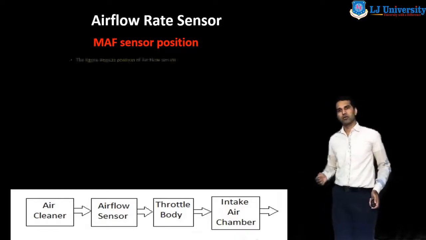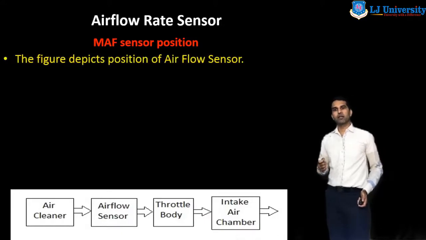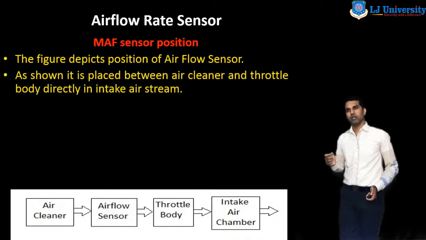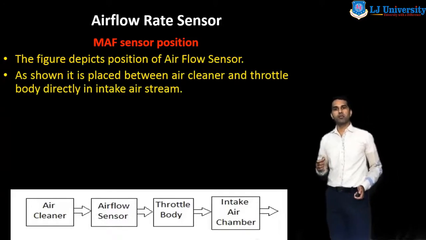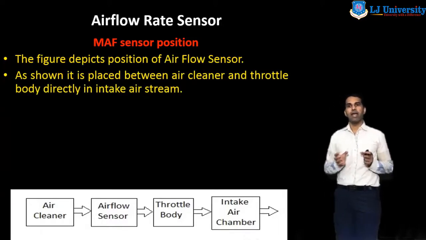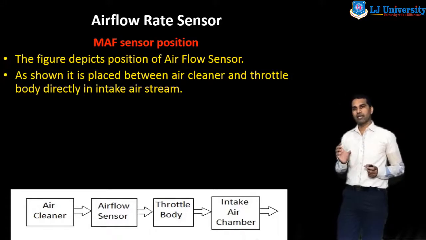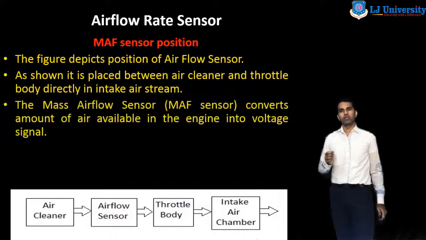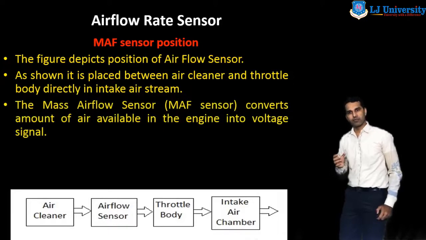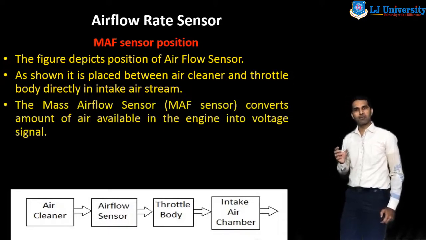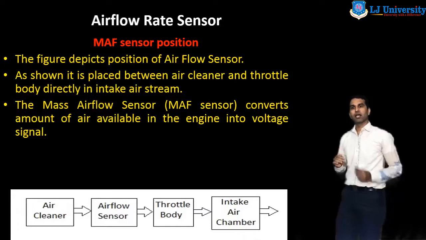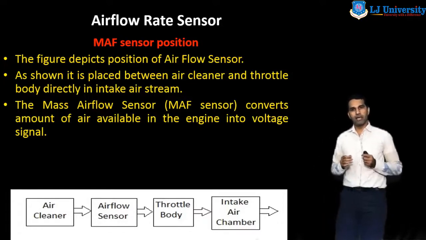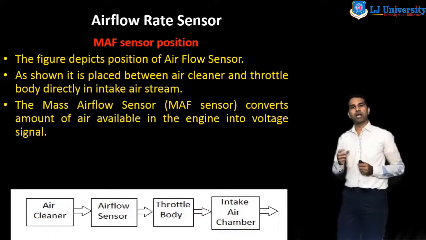So the figure depicts the position of the airflow sensor. As shown, it is placed between the air cleaner and the throttle body directly in the intake air stream. The mass airflow sensor, that means MAF sensor, converts the amount of air available in the engine into a voltage signal.